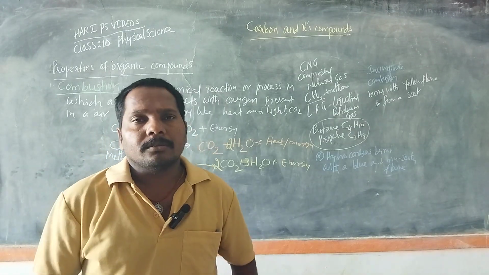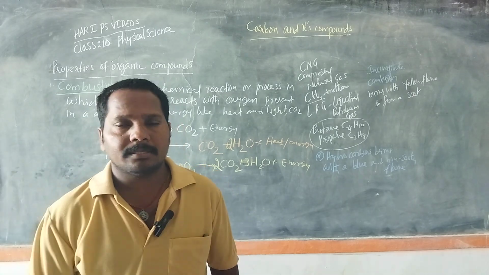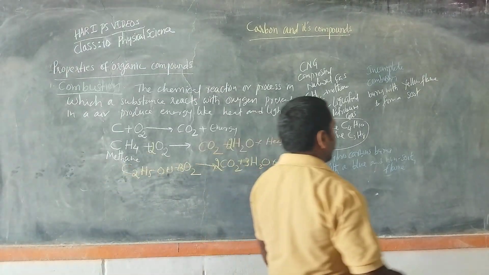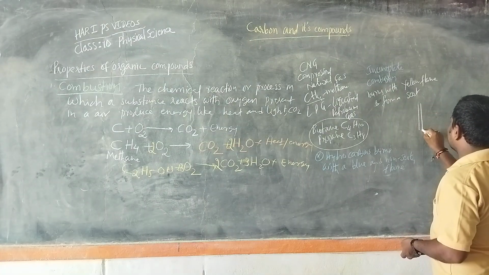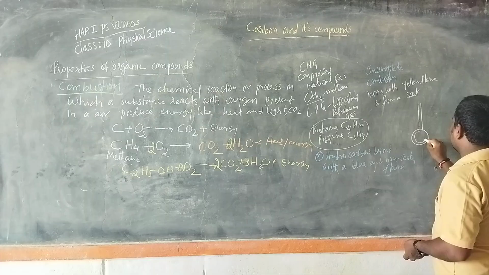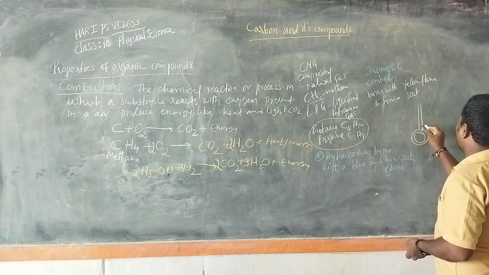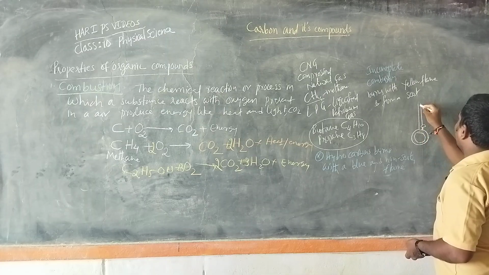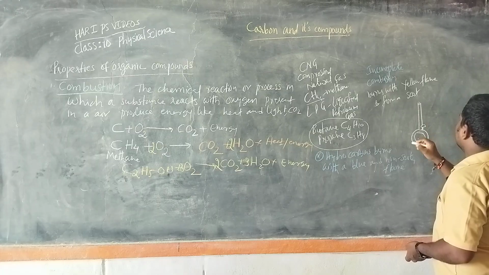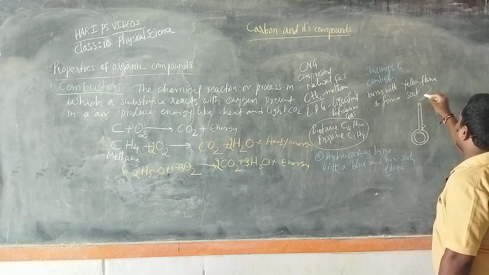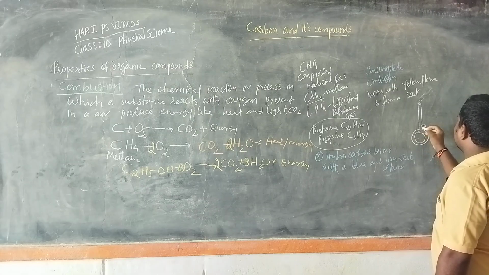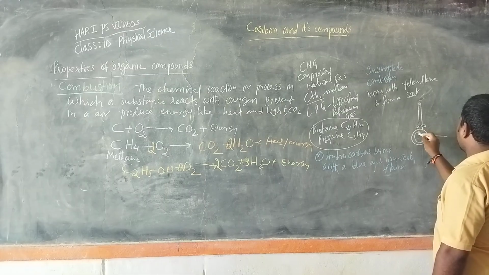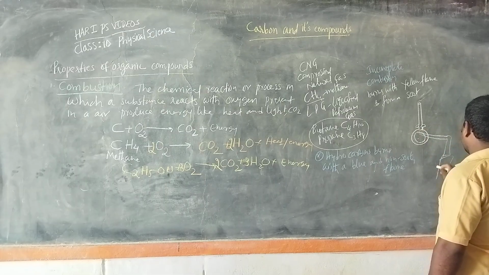For understanding, we are given an activity in the laboratory. The laboratory has a Bunsen burner. Here a small hole is given as the outlet. It also has two holes around it, and a connection to the cylinder.